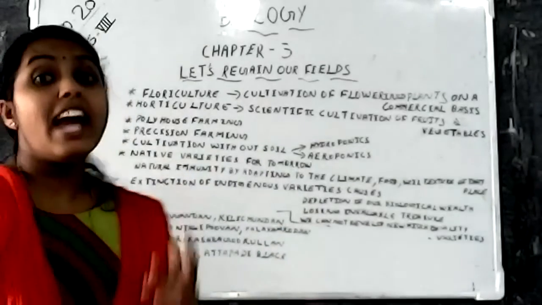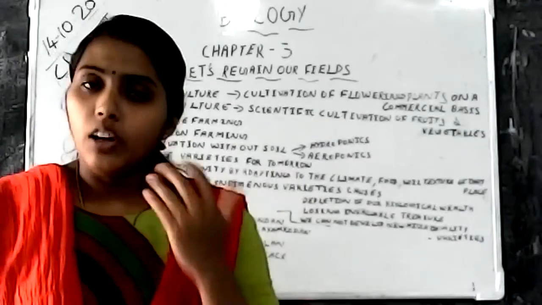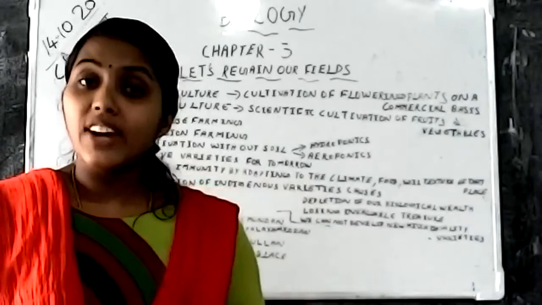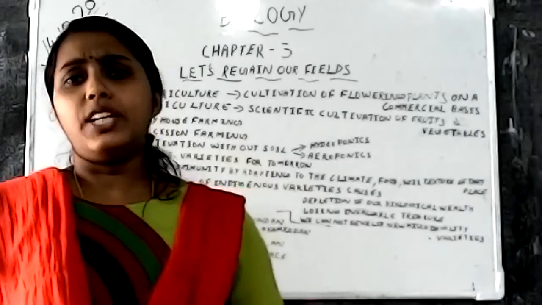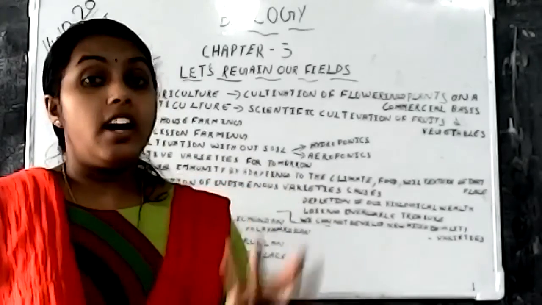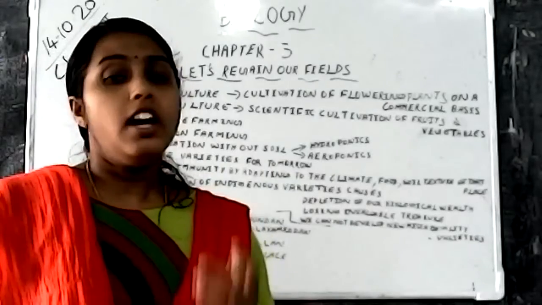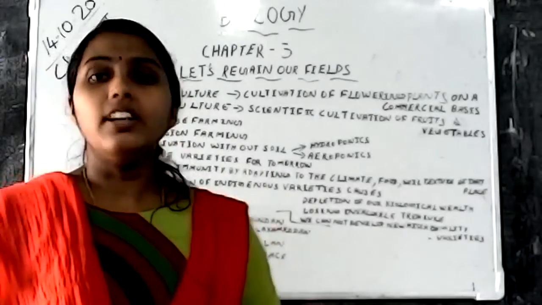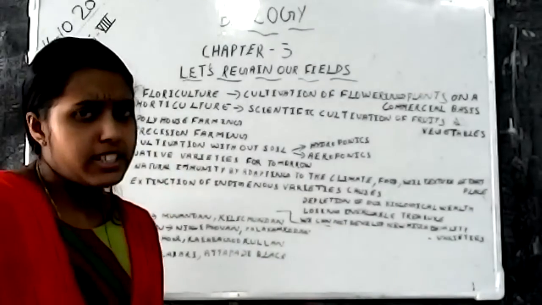Then another thing is extinction, and they are high disease resistant and low cost of management also. Cattle varieties ആണെങ്കിലും plants ആണെങ്കിലും അവരുടെ low cost of management ആണ് ആവശ്യം. Then another thing is they are very high disease resistant. അസുഖങ്ങൾ പെട്ടെന്ന് അവർക്ക് ഉണ്ടാകും. Next thing is extinction of these indigenous varieties.